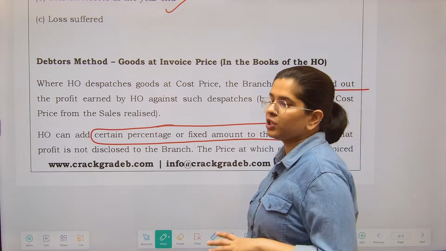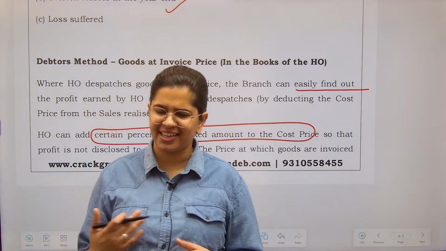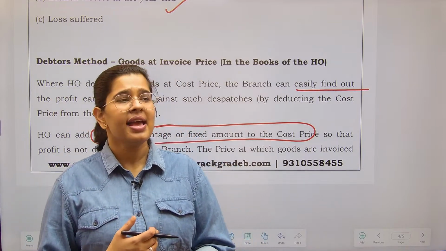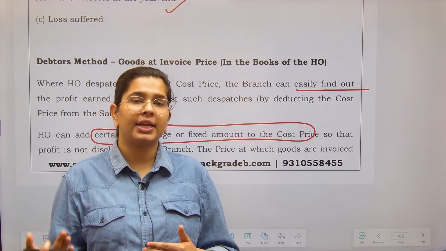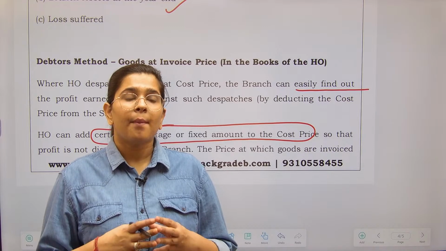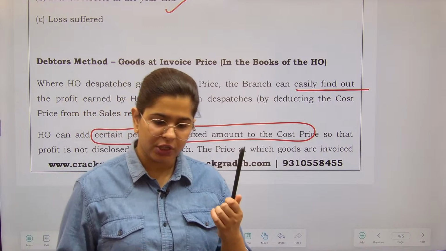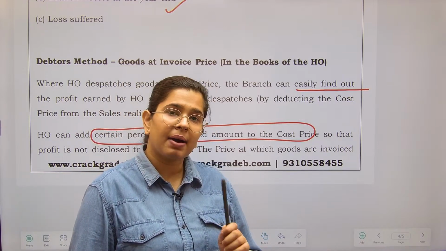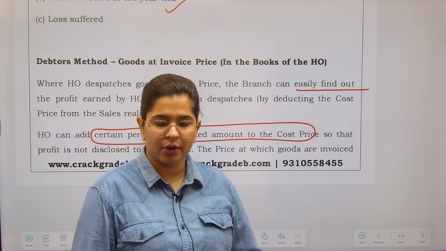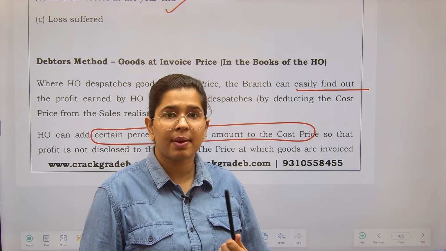So why is this particular method being followed? To maintain confidentiality, secrecy, or whatever you can call it. The head office doesn't want the branch people to get to know what the profit percentage for the head office is. Suppose I am giving you this pen and I say that the cost price of this pen is 10 rupees and in the market it retails for 200 rupees, then it is very easy for you to guess that 190 rupees is my profit margin.